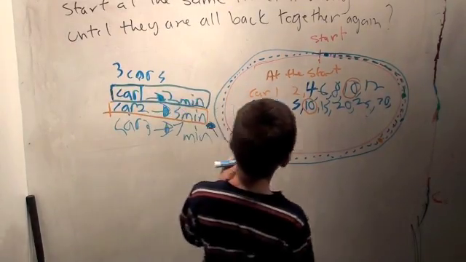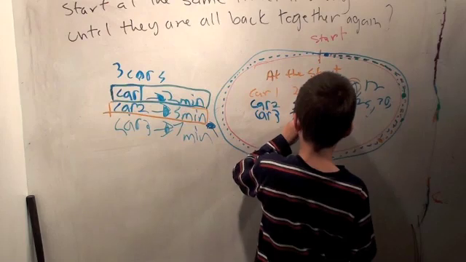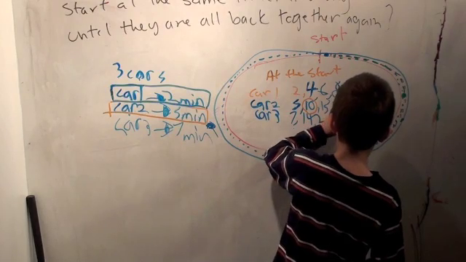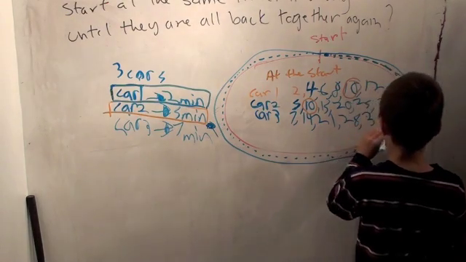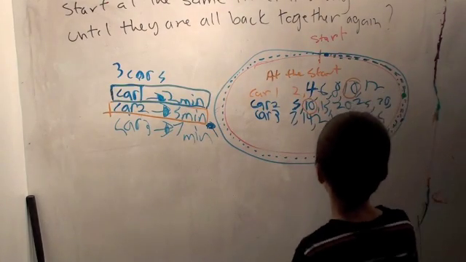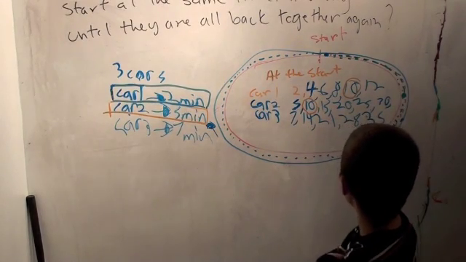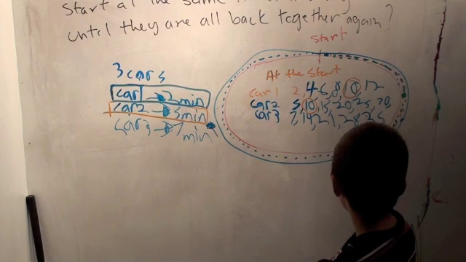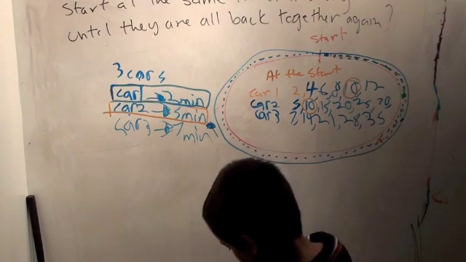So when does car 3 go back to the start? Well, it's going to be 7, 14, 21, 28, 35, etc. Okay. So we've written 7, 21, 28, and 35. What can you tell me about any of those numbers? Well, car 2 and car 3 are going to hit 35 eventually. Why is that? Well, 35 ends in a 5, which means it's divisible by 5.